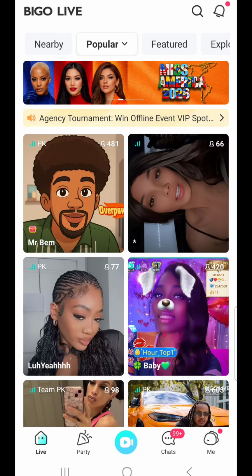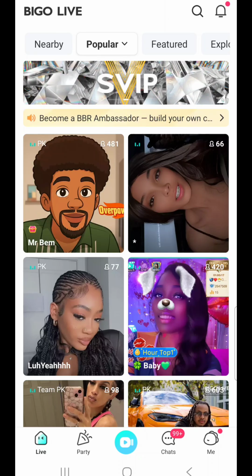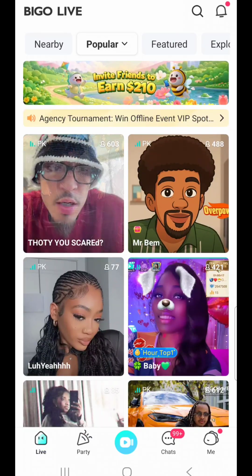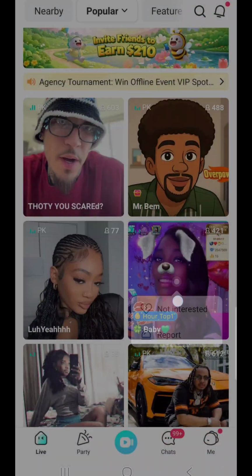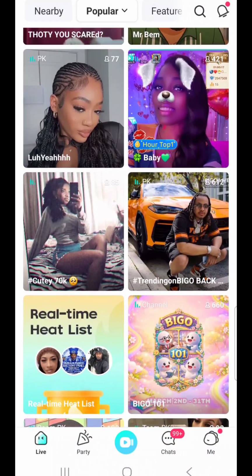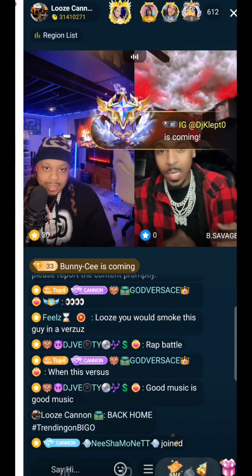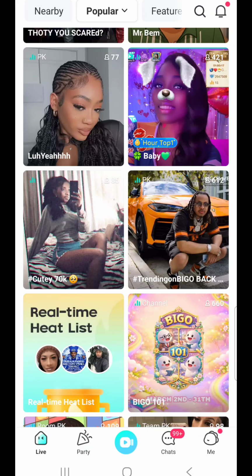So this is how the app looks when you first log on. This right here is the live page, the first tab you see at the bottom left. It's going to show you people that are live right now, and you can click on it and my people who know me, you'll see them live.